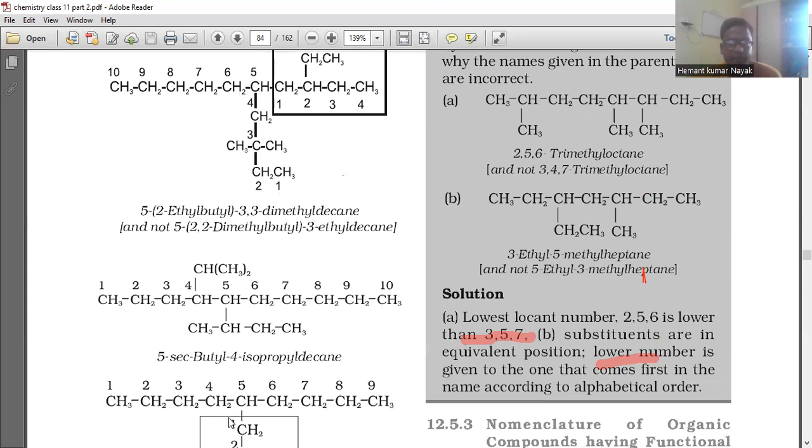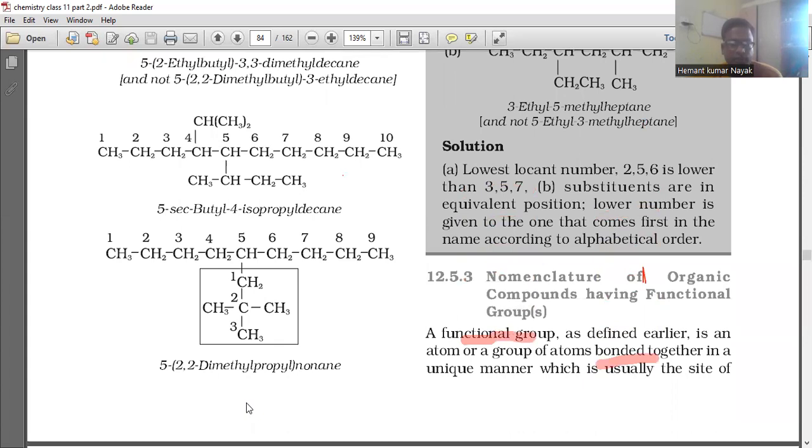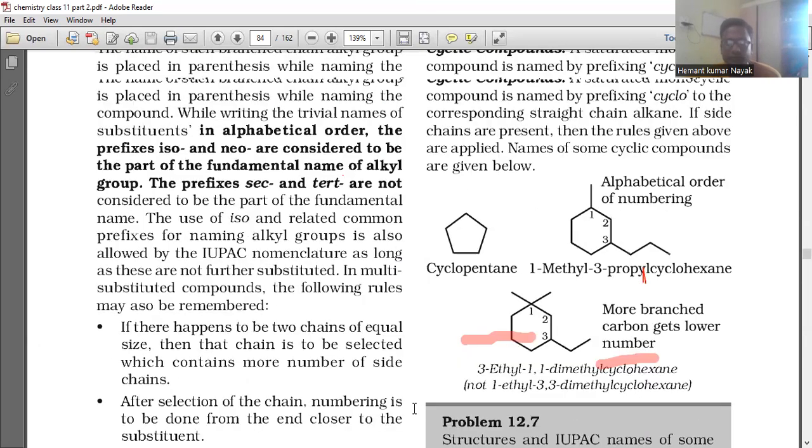Like that: 5 secondary butyl, 4 isopropyl decane, and the 5-(2,2-dimethyl propyl). Like that we have to name the compound.